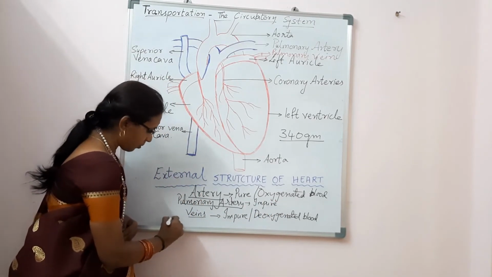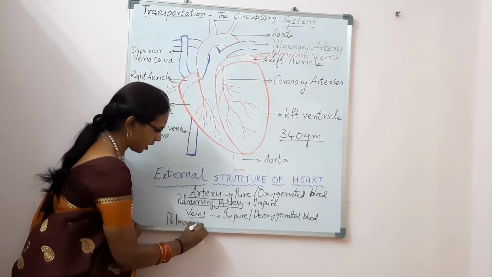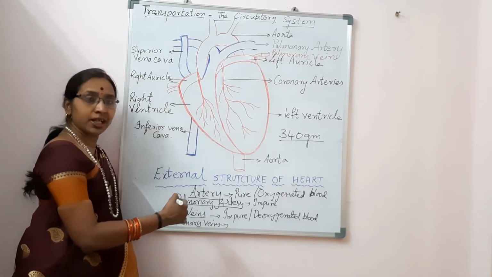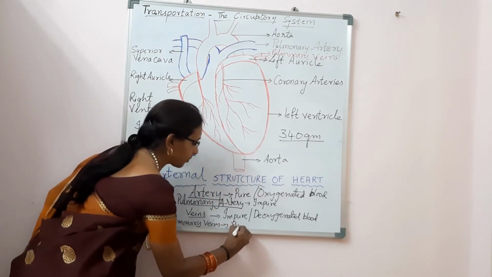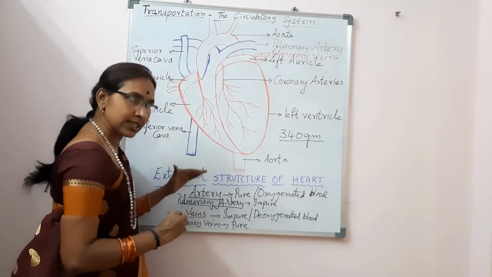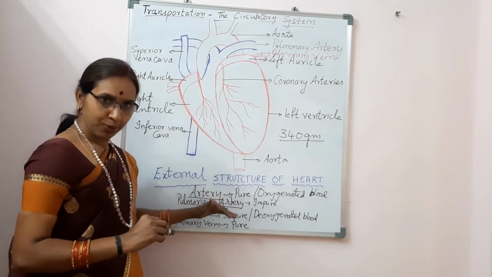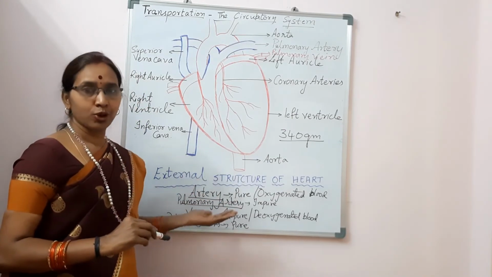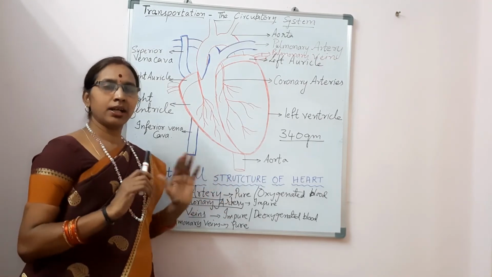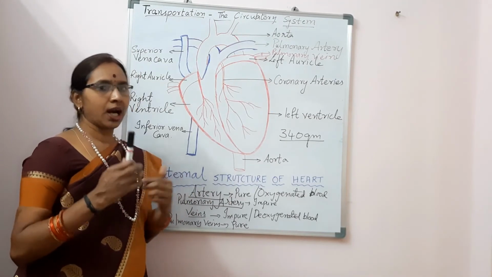Same way, when you come to pulmonary vein, this again is opposite to the veins. Veins, what do veins carry? Veins carry impure blood. So the pulmonary veins carry pure blood. So now I hope you all know the difference. Arteries carry pure blood and pulmonary arteries carry impure blood. Veins carry impure blood and pulmonary veins carry pure blood. So in order to avoid confusion, you only remember the artery and vein. When you remember artery and vein, pulmonary artery, pulmonary vein will be the opposite of the artery and vein.